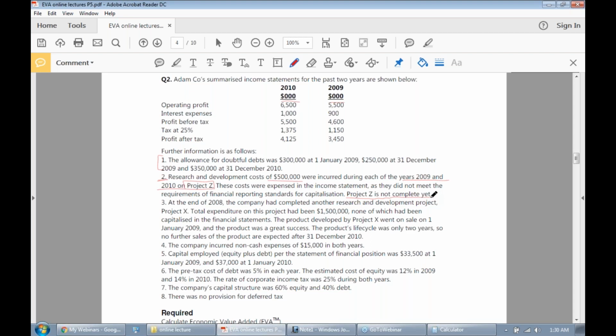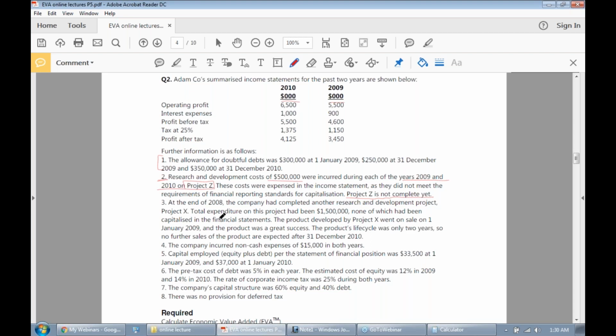Yes, what will we do? Since this is research and development work, we will add this. And do we need to amortize this? Definitely not, because this project has not been started. When this project starts, we can charge its amortization, but till now, since this project has not been started, we cannot charge its amortization, right? Now let's move to the next part.